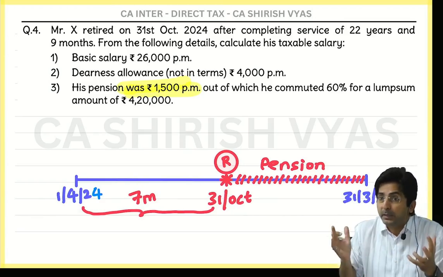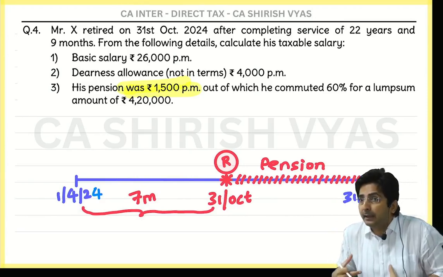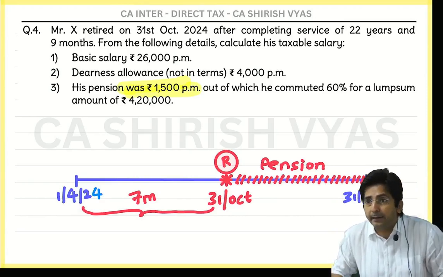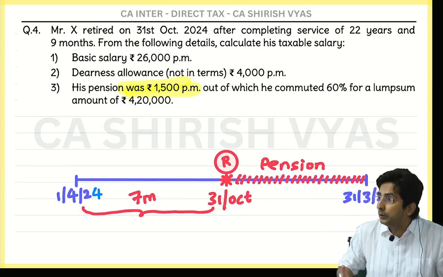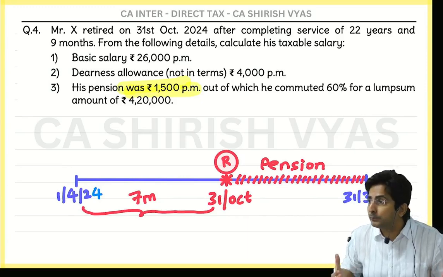Because we want some big amount at a time. For example, I am in some urgent need. I want to get my son or daughter married, or I want to buy some house. So sometimes you are in need of funds. So that's why you request for lump sum, right?